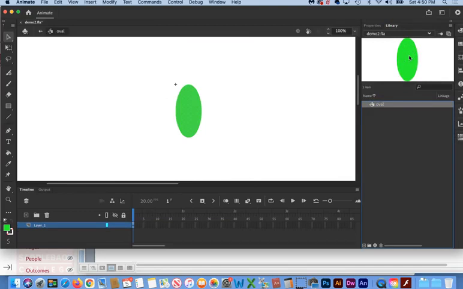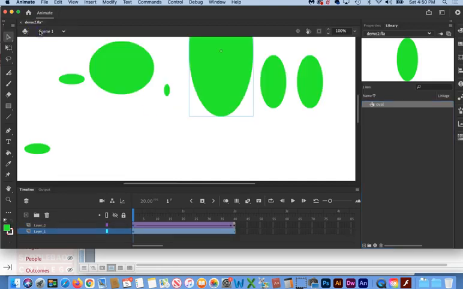Now, some things to be aware of here is look at this breadcrumb trail. This lets us know that we're no longer on the main stage of Adobe Animate. If we click on this back arrow, now we are. And we're in what's called Scene 1. And you're automatically in Scene 1.